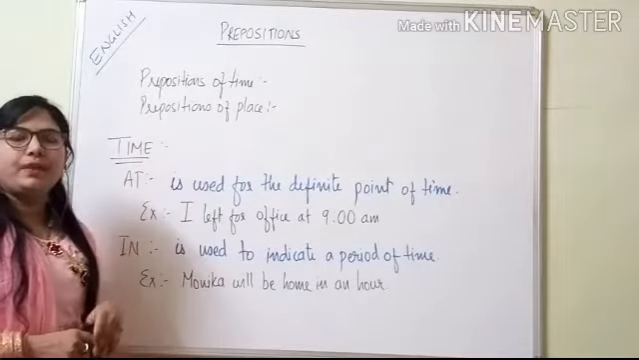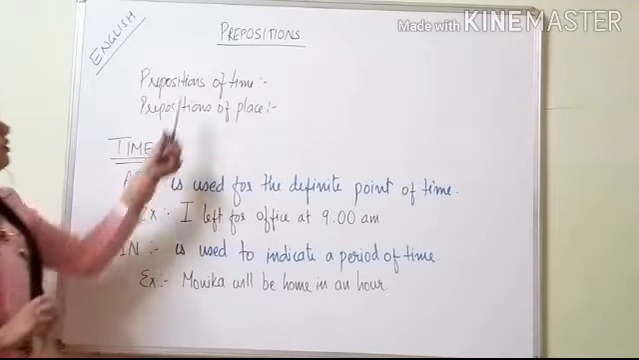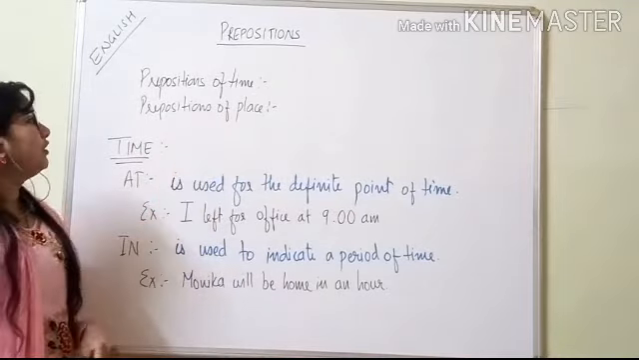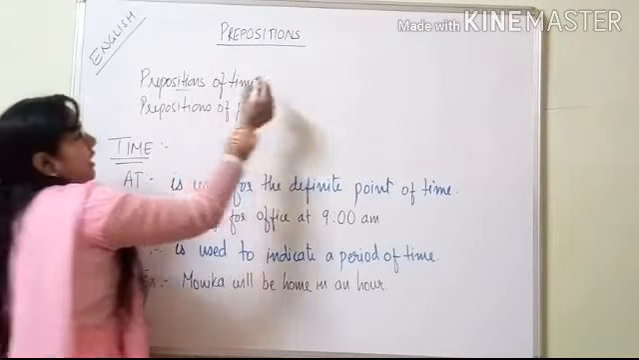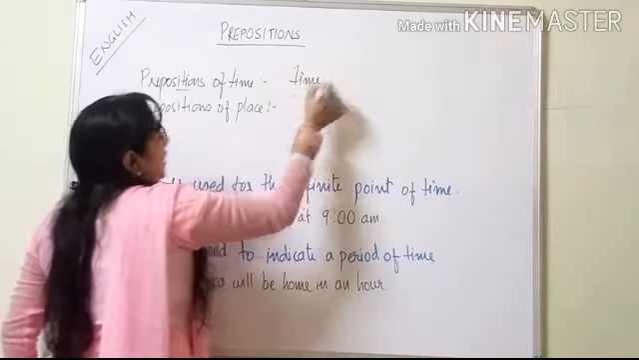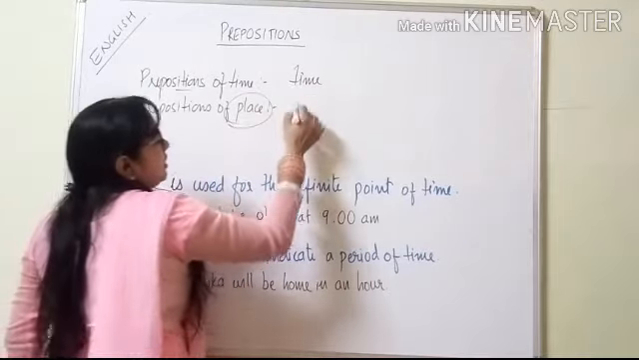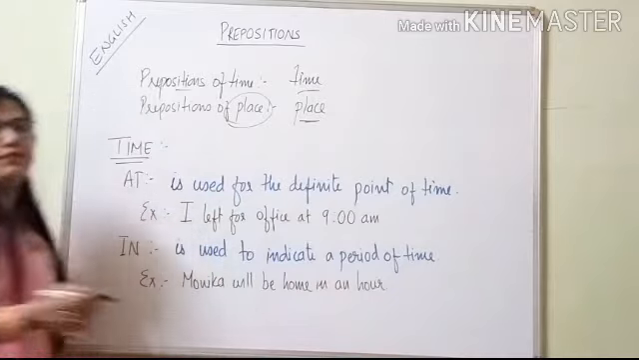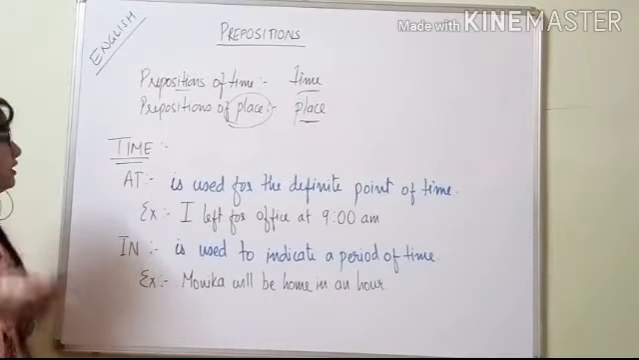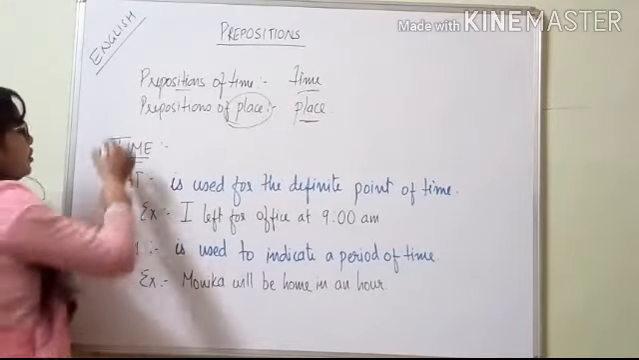Prepositions are mainly of two types. One is prepositions of time and the other is prepositions of place. These prepositions indicate the time, while those prepositions indicate the place. Which prepositions indicate time and which indicate place, that we will see. First we will take prepositions of time.